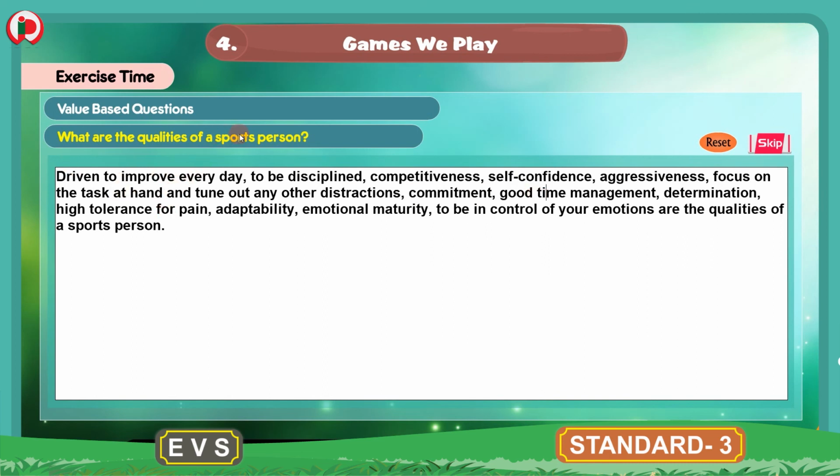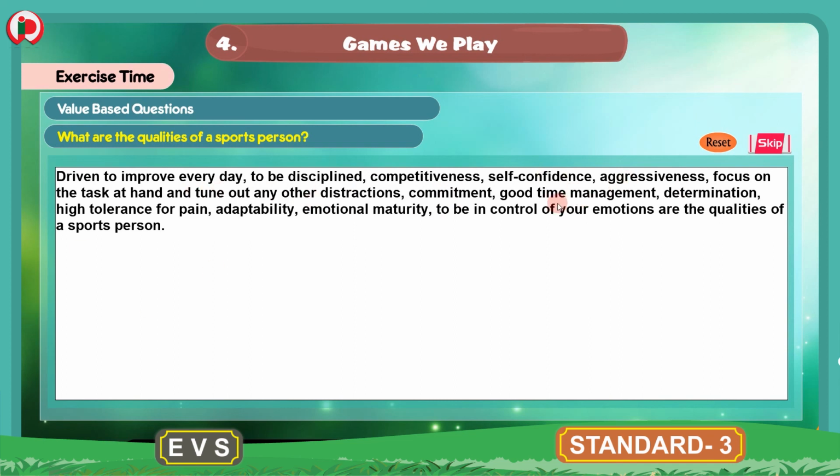See, for a good sports person, these qualities are very important. That is, we should try to improve every day and should be disciplined, and we should have competitiveness, self-confidence, aggressiveness also, and we should focus on a task at hand. We should finish one task at hand and then go to the next task, and we should not tune to the distractions. We should have good commitment and good time management.